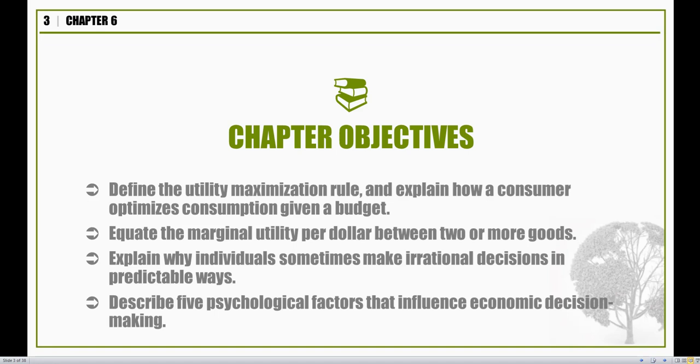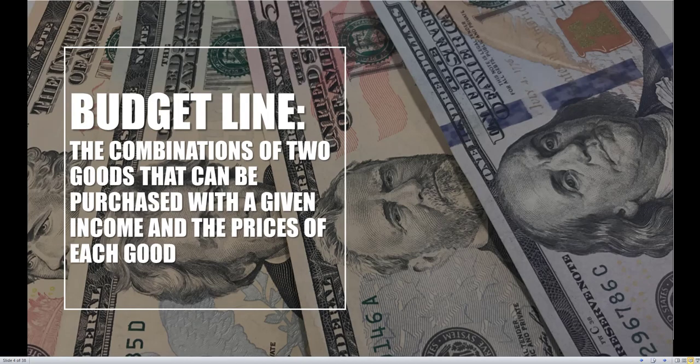So what is the limiting factor that you have in the world today that prevents you from having infinite happiness or infinite satisfaction? And that, of course, is going to be how much income you have. So how much money do you have? So the budget line is essentially going to be our limiting constraint in the choices that you make today. And the budget line is a combination of two goods that can be purchased with a given income and the prices of each good. So once again, we are going to be simplifying our analysis just a little bit by focusing in on only two goods.